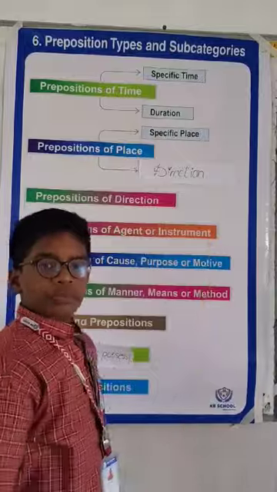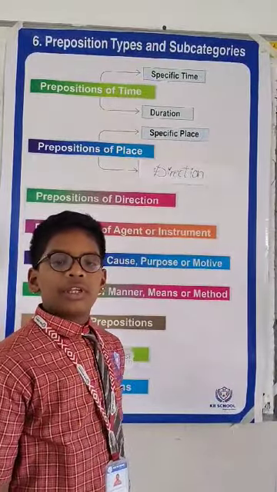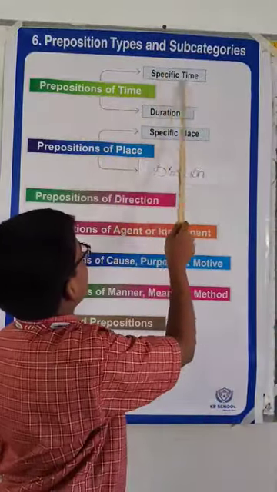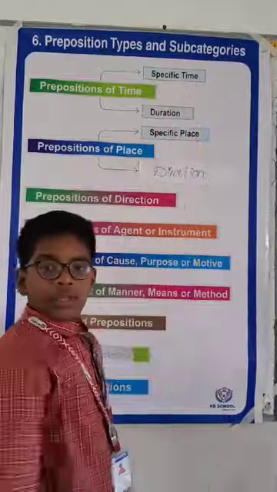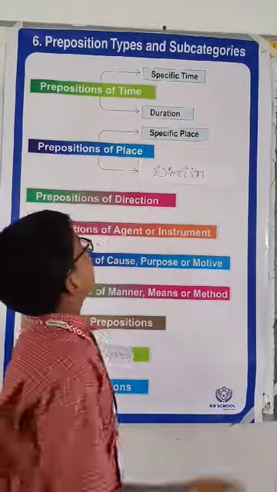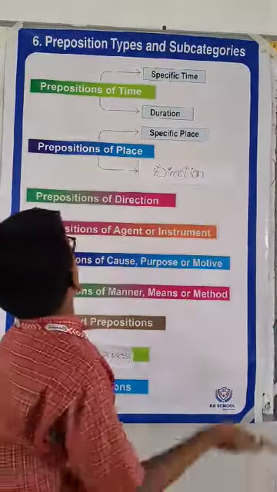Preposition of time. This indicates when something happens. Preposition of time is divided into 2 types: specific time, duration. Specific time. Example: on Monday, on Sunday. Duration. Example: for a week, for a day.